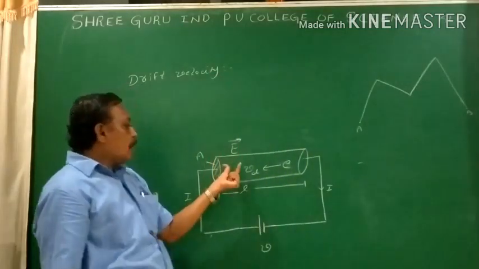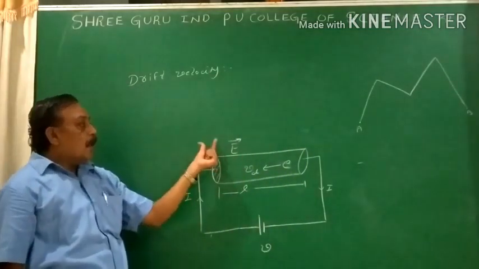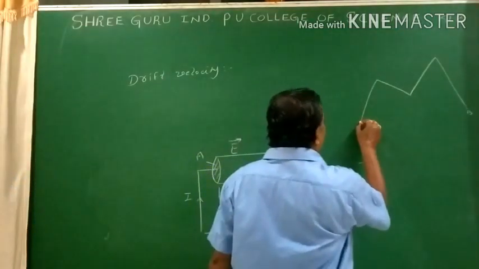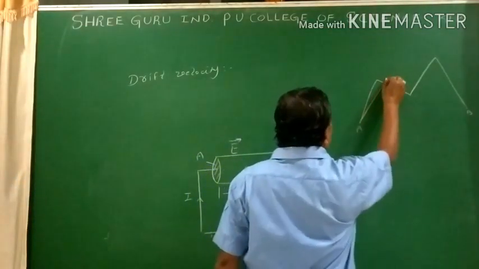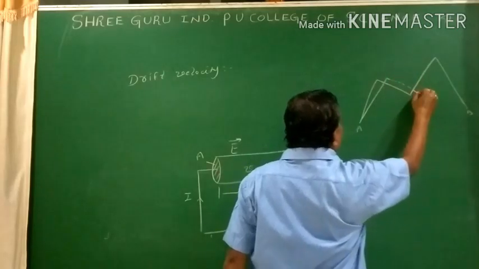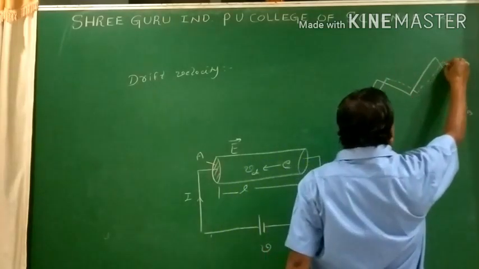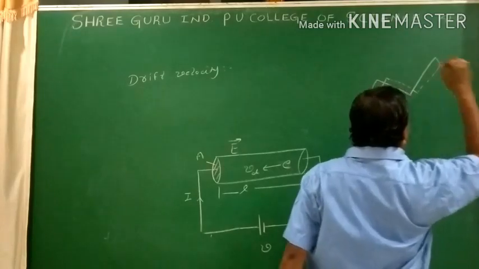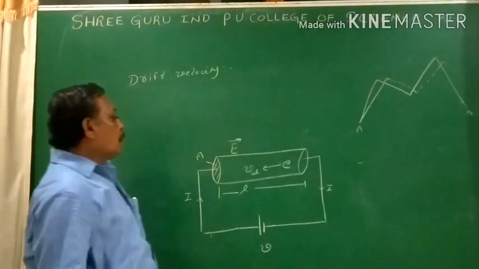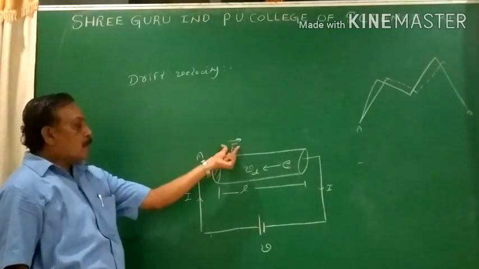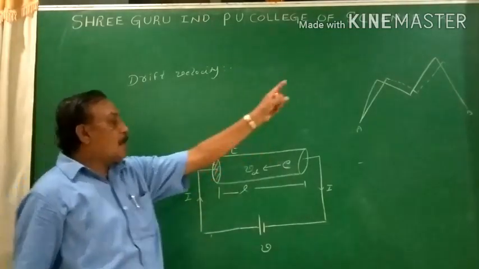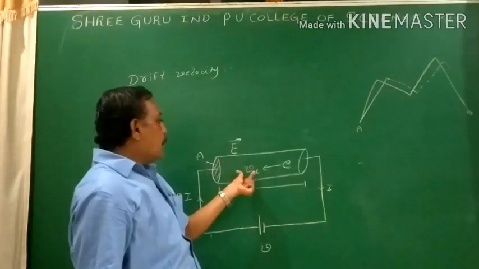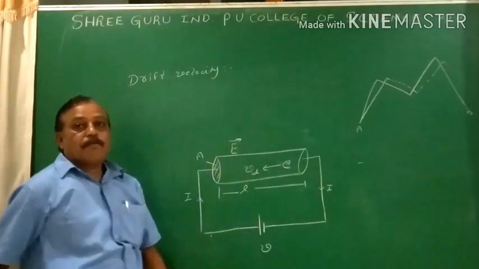There are atoms which are vibrating due to the thermal energy. There is a collision of the electrons. Due to that collision, there is a drifting of the electron. Due to this drift, the electron changes its direction. It comes to B dash. So, by the application of the electric field, the electrons get drifted from their initial path before application of the electric field. Hence, the drift velocity of the electron is 10 to the power of minus 5.